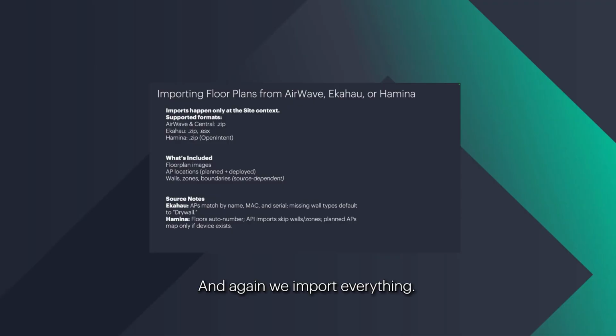And again, we import everything. We import floor plan images, AP locations, and all the other attributes that come as part of the floor plan images. There are a few notes, like if there is no matching wall type, then we default it to a drywall and things like that. And Hamina does not have floor numbers, so we actually auto number it. Another thing to note is all of these operations can be done using the UI, or they can be done using our APIs as well. So we are an API first deployment as well.